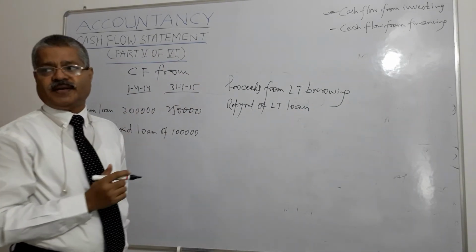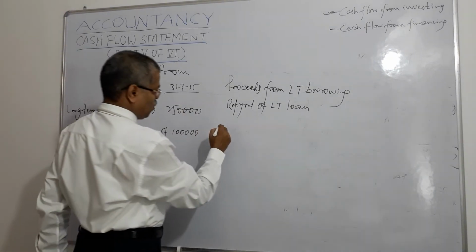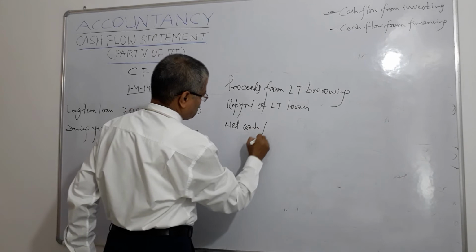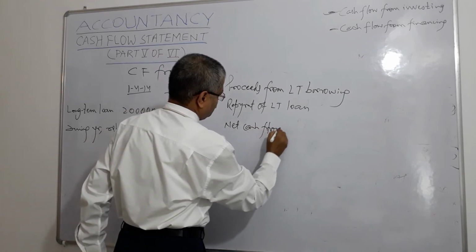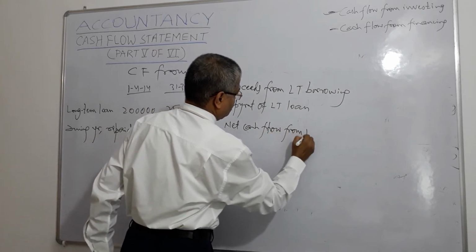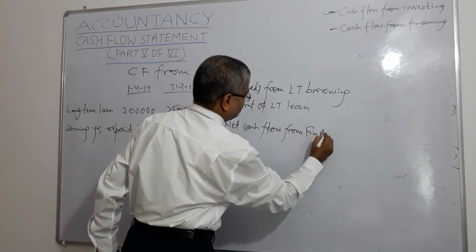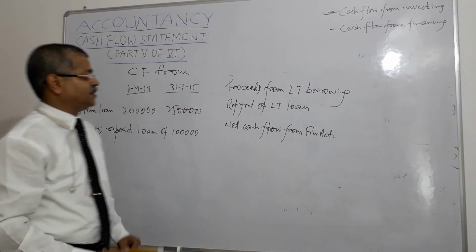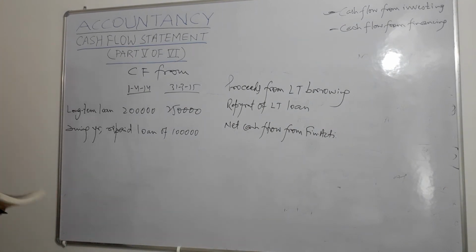So what do we get finally? Net cash flow from financing activity. So in this case, what is the proceeds? What are the proceeds from long-term borrowing?